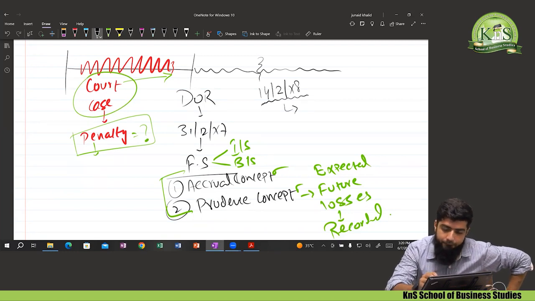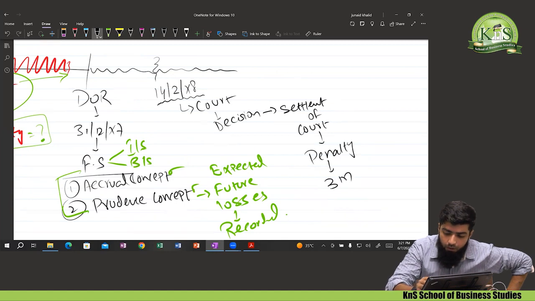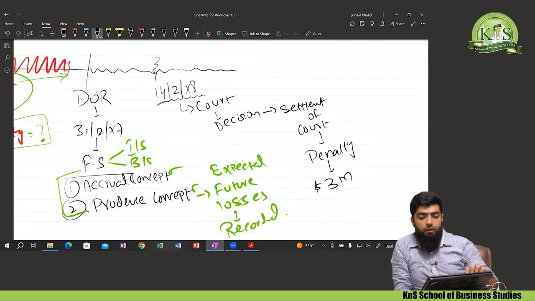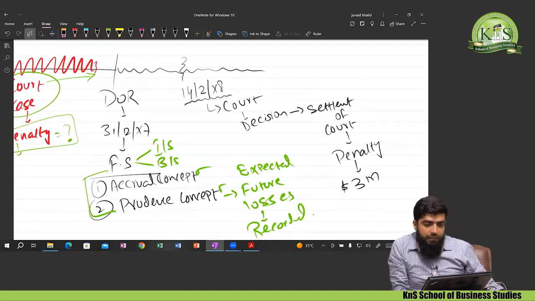They decided on 14th Feb. Who? The court. The court made a decision, and decision means there was a settlement of the court case. The court awarded a penalty of, let's say, $3 million. Court awarded a penalty of $3 million, and I lost this case on 14th of Feb.